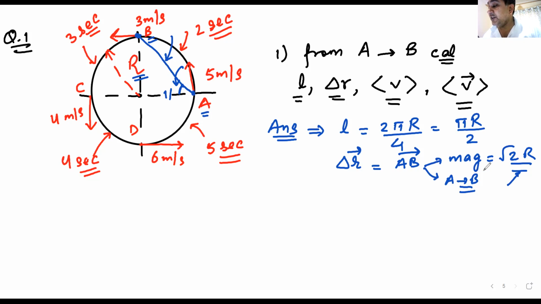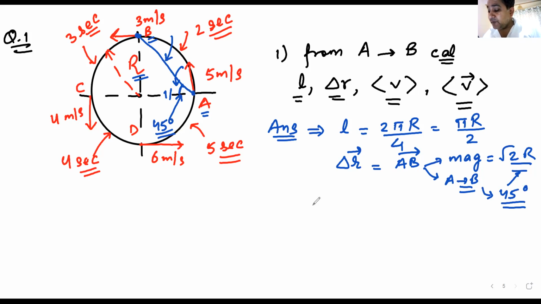So the magnitude is root 2 r, direction is from A to B. You have to find this angle. How much is this angle? It is 45 degrees, yes or no? So the direction is 45 degrees. Okay, so that is your displacement vector. Magnitude is given, direction is given.